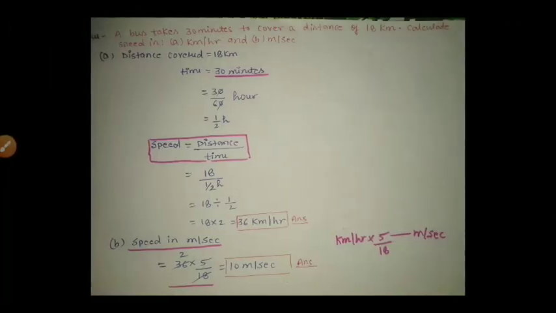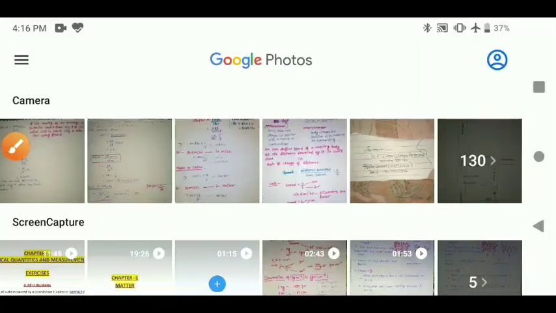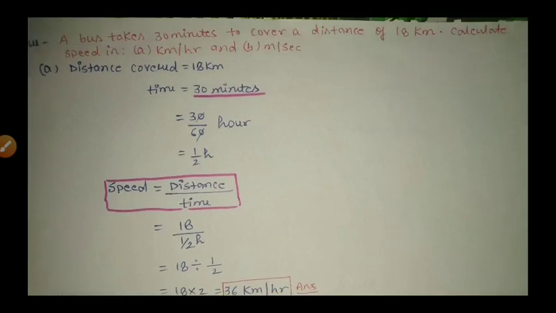Next, here we have some numerical problem to understand this. First of all we'll read this. A bus takes 30 minutes to cover a distance of 18 km.